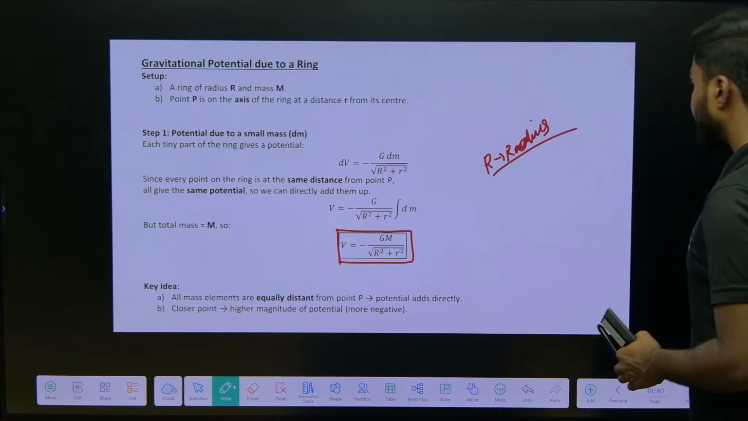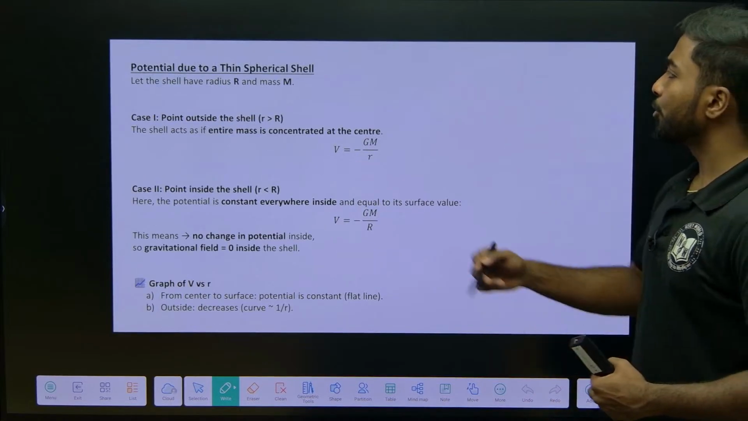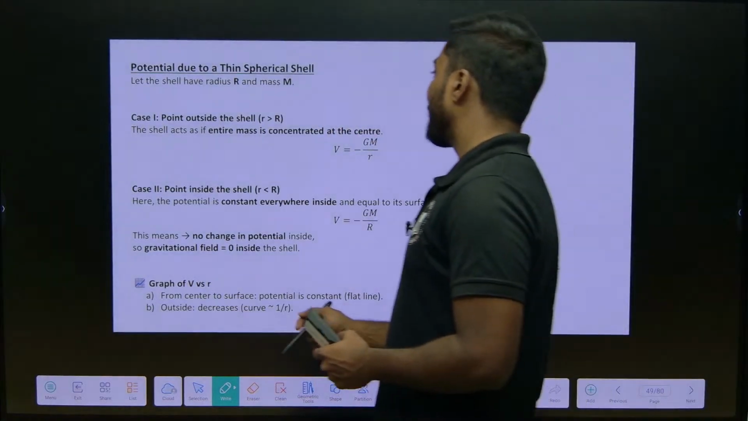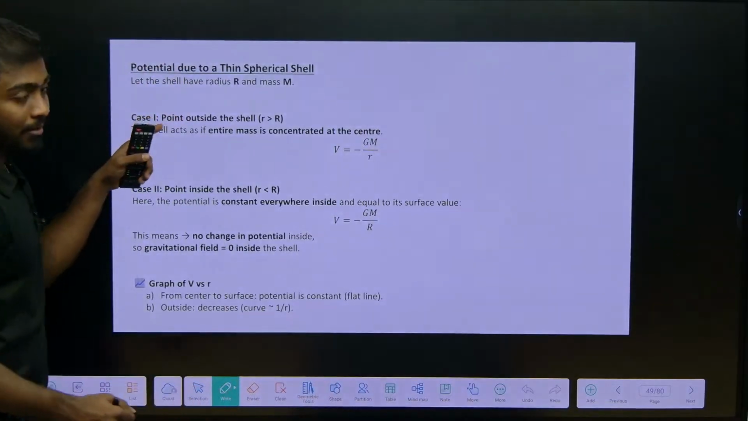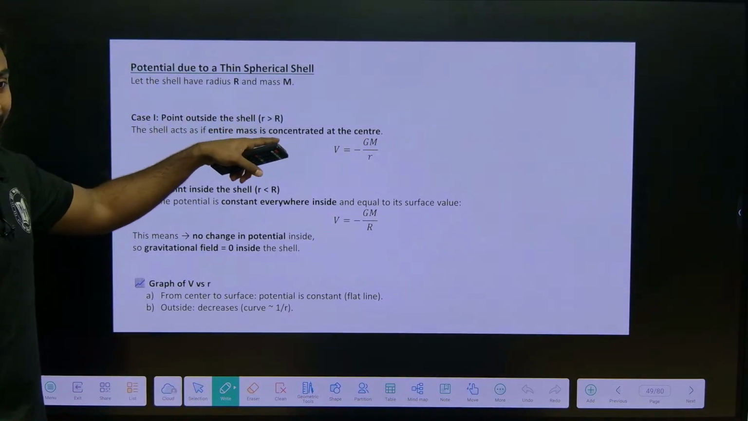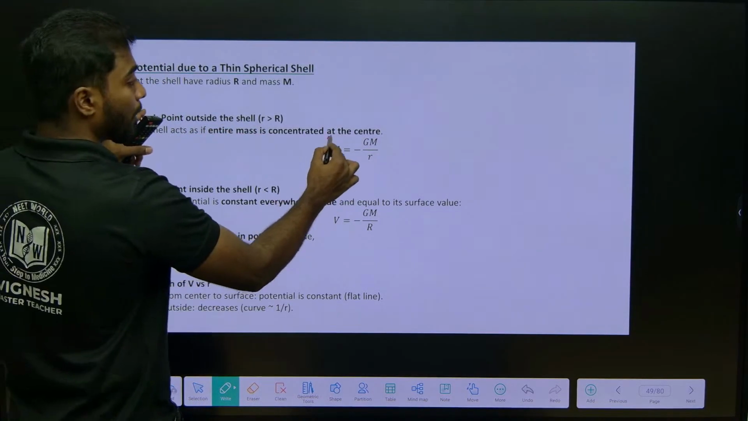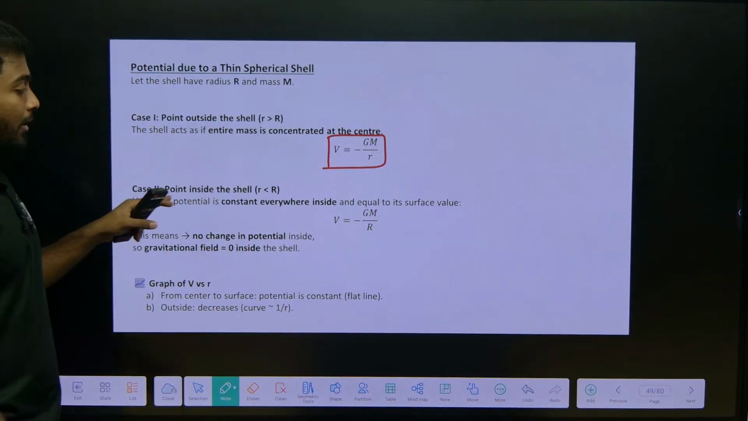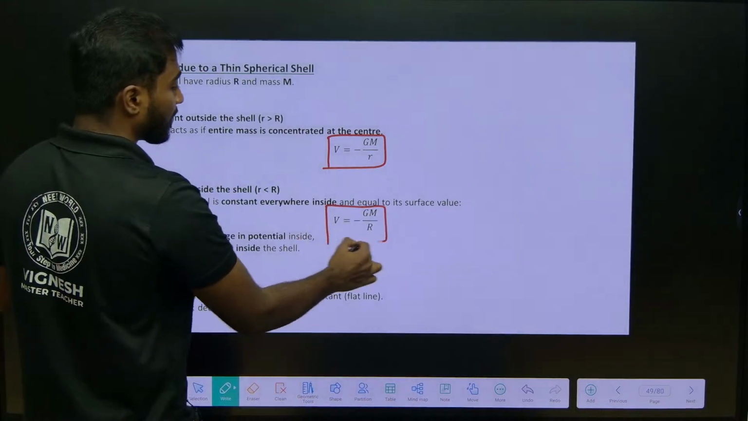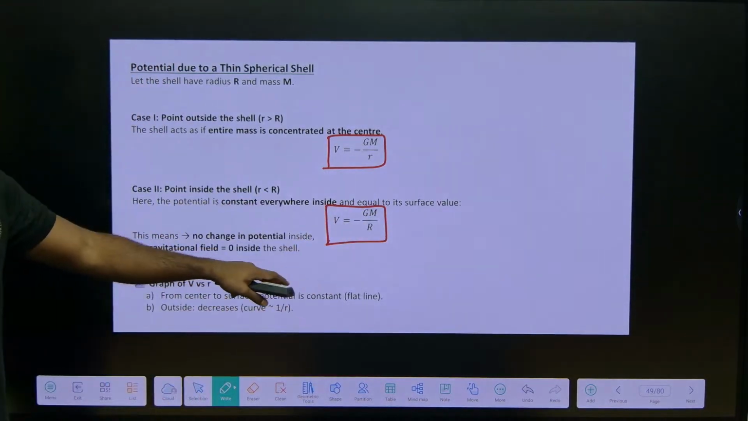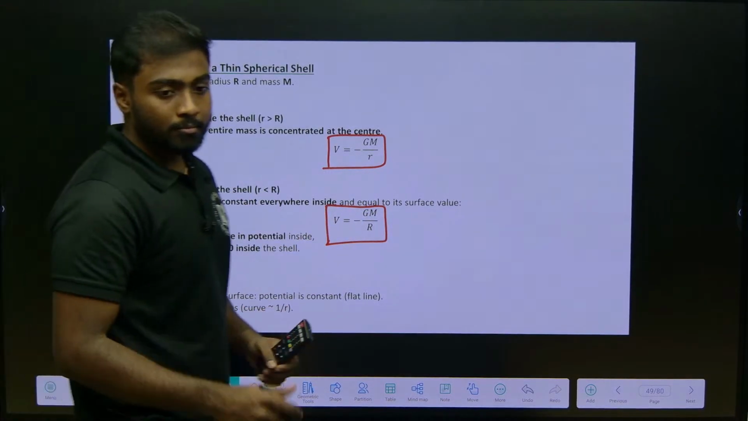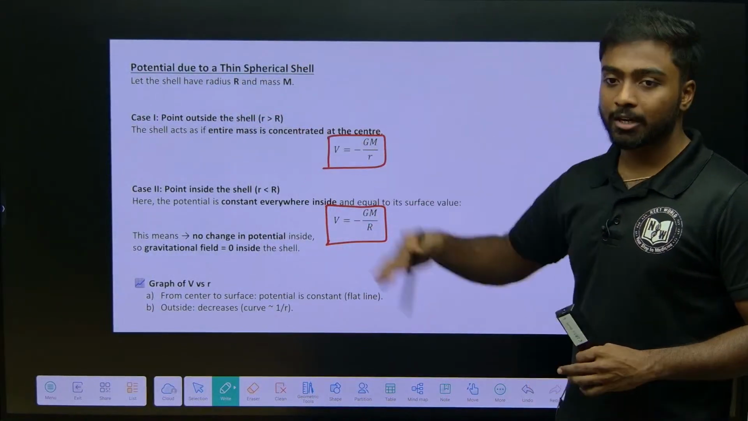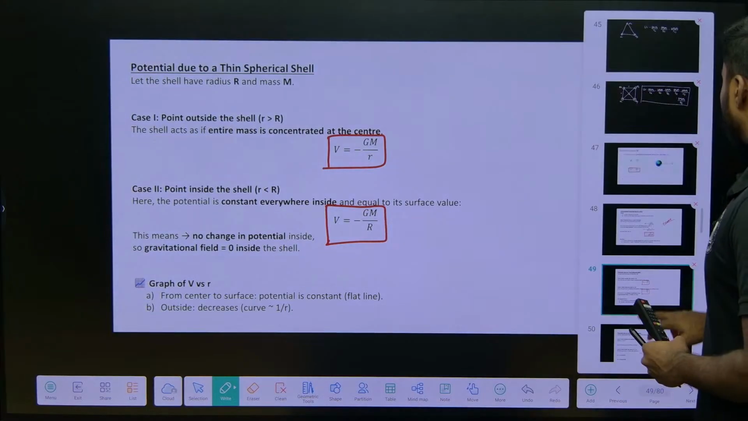Next one, potential due to a thin spherical shell. For case 1, when small r is greater than capital R, V is equal to minus GM by r. When capital R is greater than small r, it is minus GM by capital R. So these are the two formulas for the potential of a thin spherical shell.